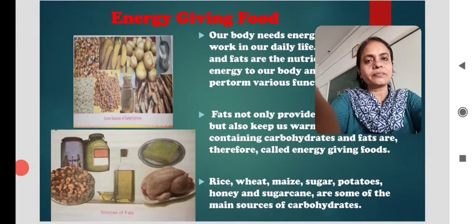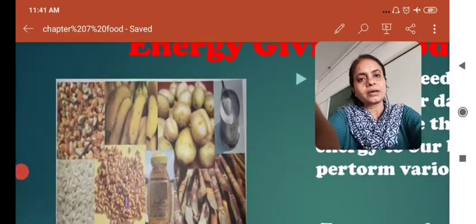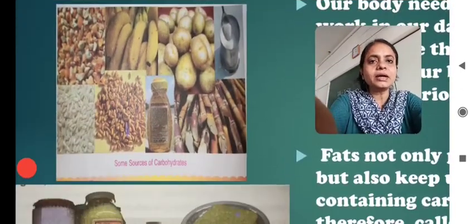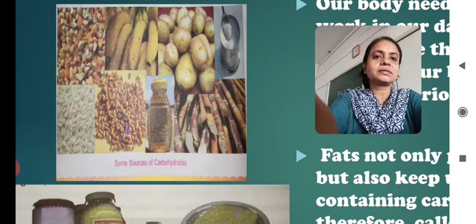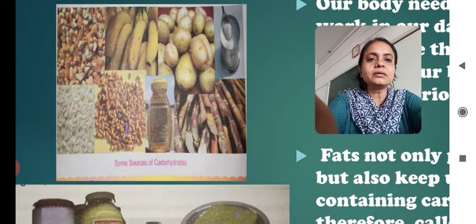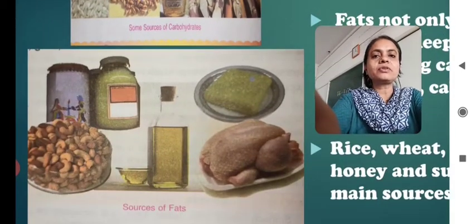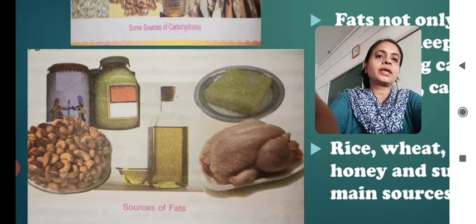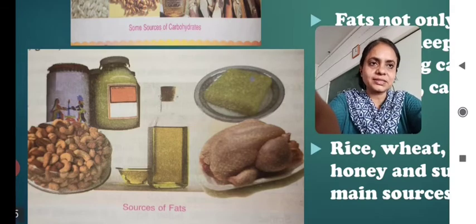These are energy giving food. Here we see banana, potato, maize, sugarcane, some grains, and in the category of fat we can easily visualize some nuts, then oil, ghee, butter, meat, etc. These are the sources of fats.